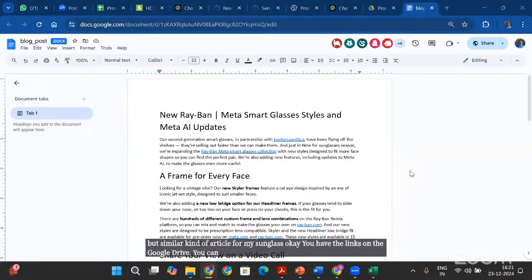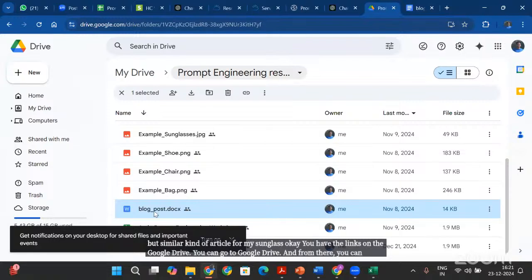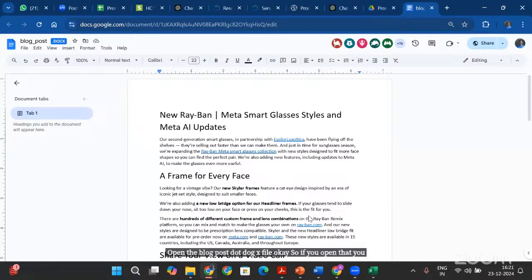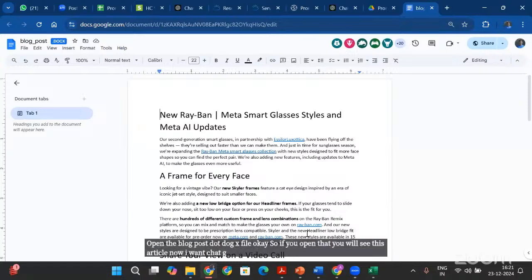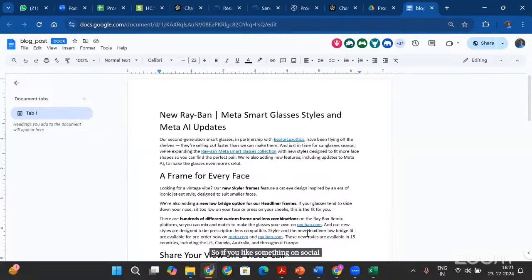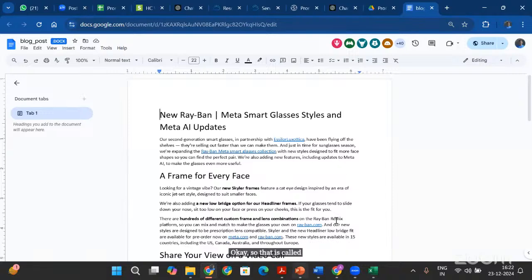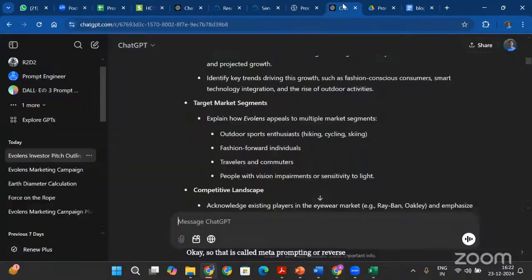You can go to Google Drive, and from there you can open the blog post .docx file. If you open that, you will see this article. Now I want ChatGPT to reverse engineer this article for me, to generate a prompt that generates this article. That is called reverse engineering prompt or meta prompting. So if you like something on social media, let's say a post, you can ask ChatGPT to write you prompts that can generate that post. That is called meta prompting or reverse prompt engineering.